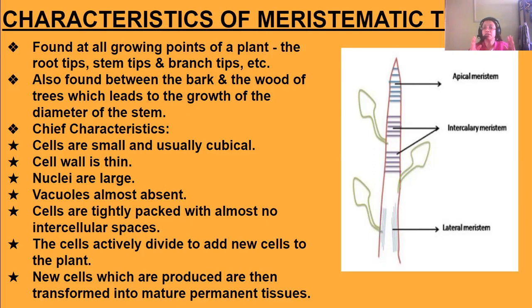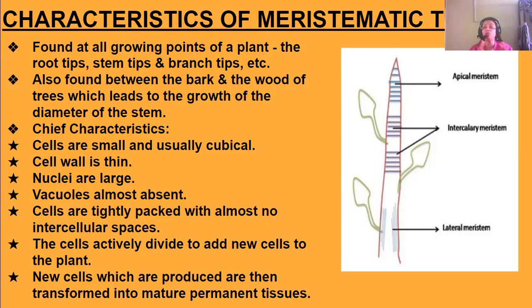Now, these meristematic tissues are found at all the growing points of the plant, the points where the plant has the growth option. There only these types of tissues are found. Meristematic tissues are found mainly in the root tips, the stem tips, the branch tips, etc. They're also found between the bark and the wood of the trees, which leads to the growth of the diameter of the stem. Okay, they're also found where?